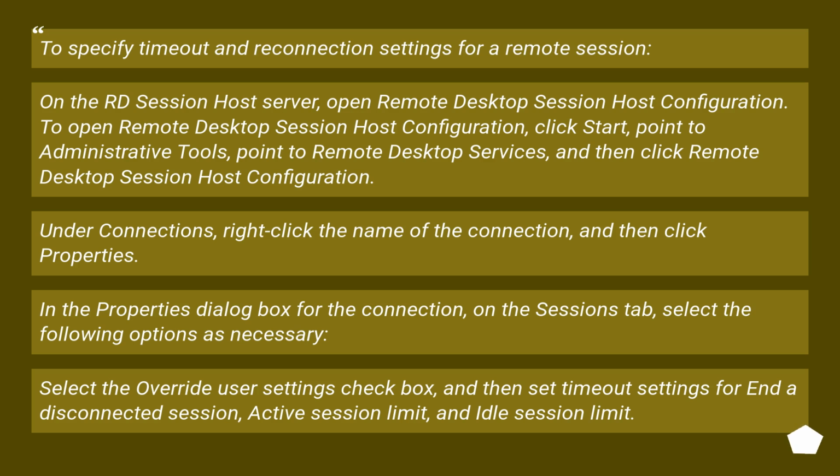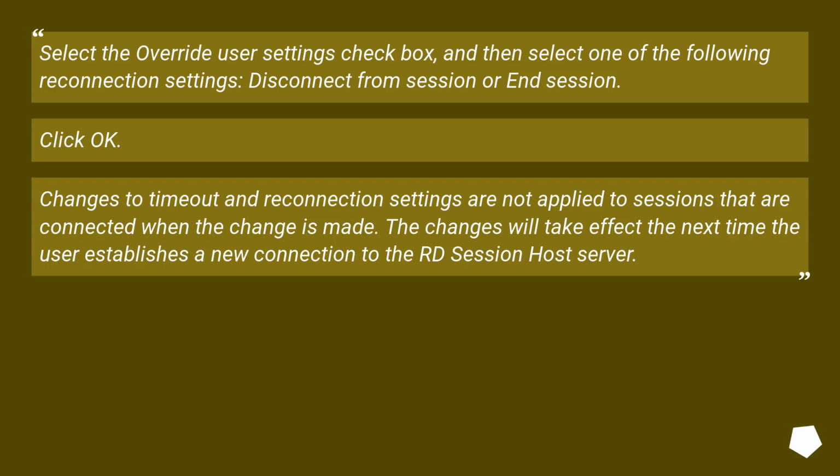Select the Override User Settings checkbox, and then set timeout settings for End a Disconnected Session, Active Session Limit, and Idle Session Limit. Select the Override User Settings checkbox, and then select one of the following reconnection settings: Disconnect from session or End session. Click OK. Changes to timeout and reconnection settings are not applied to sessions that are connected when the change is made. The changes will take effect the next time the user establishes a new connection to the Remote Desktop Session Host server.